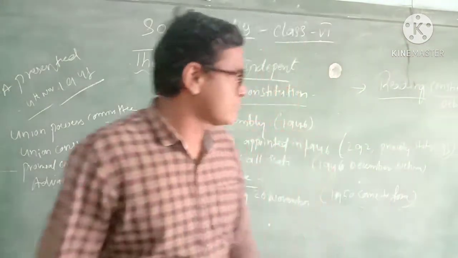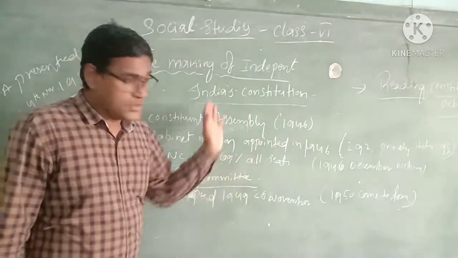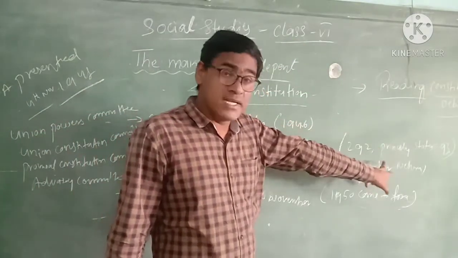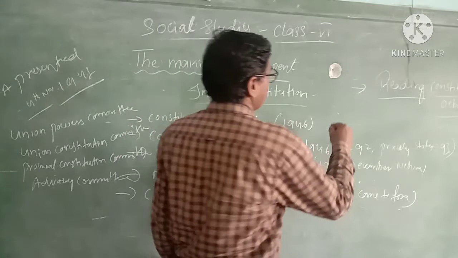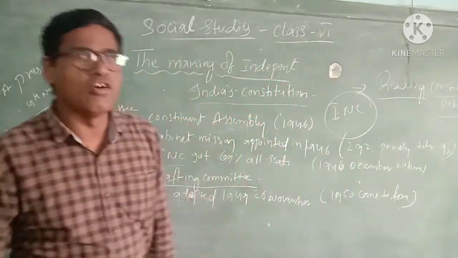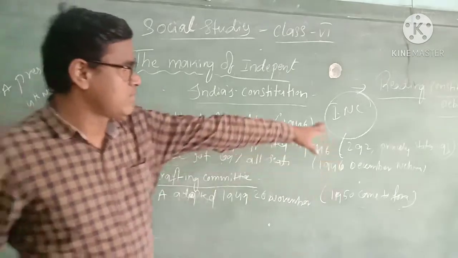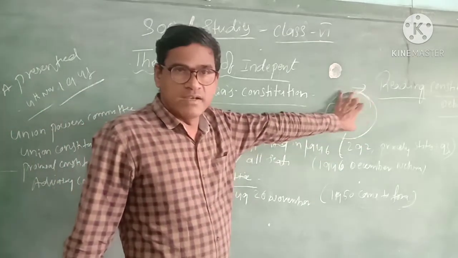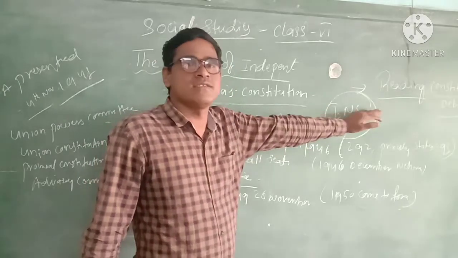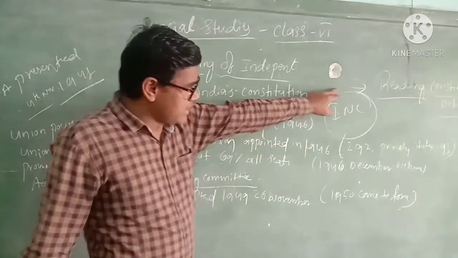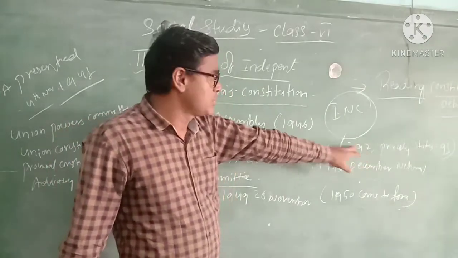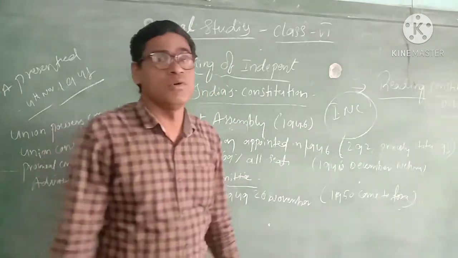In this, out of total 292 seats, the INC party got returned. INC, Indian National Congress, at the time was one of the biggest parties in India during the freedom movement period. So the INC party got 292 seats.